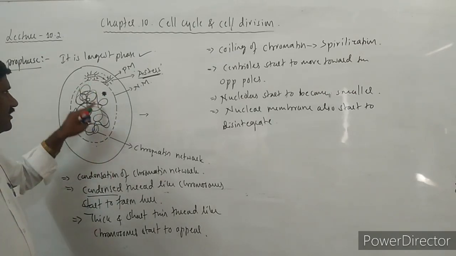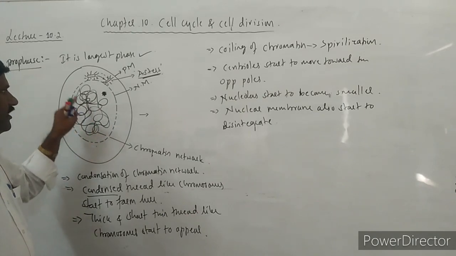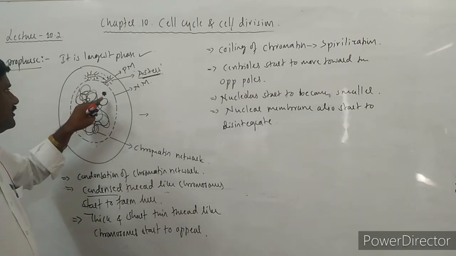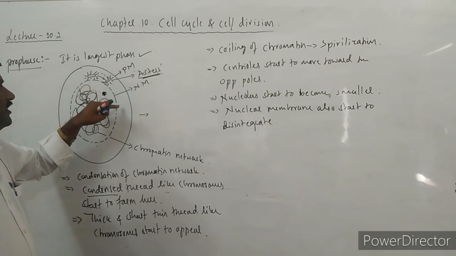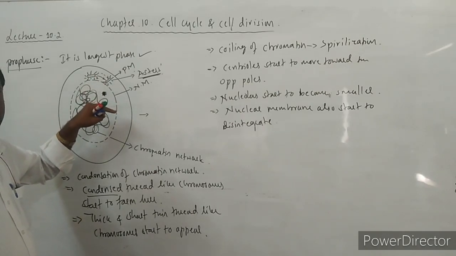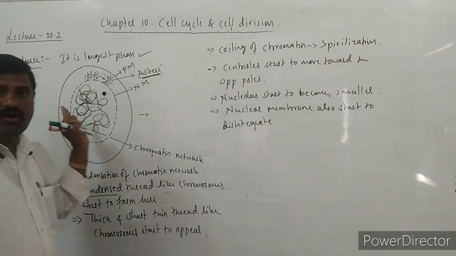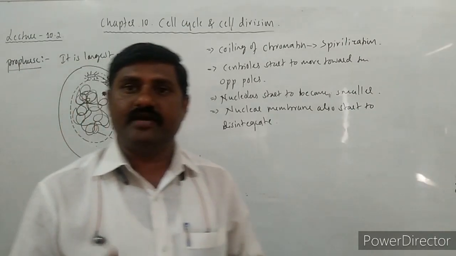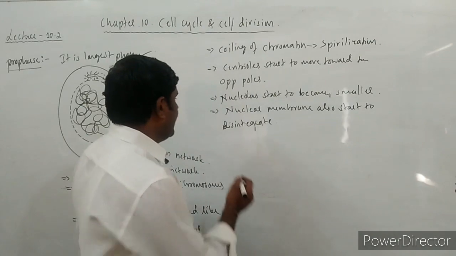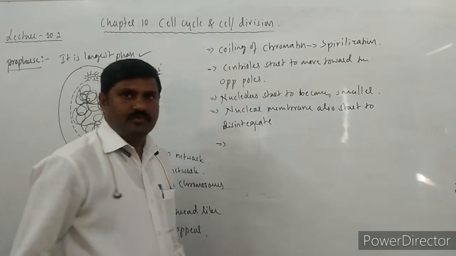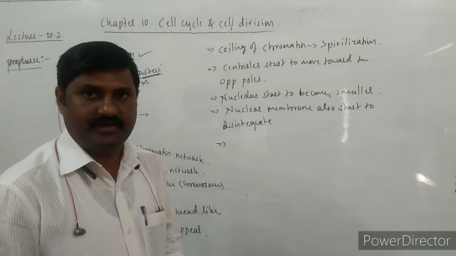Gradually the condensation of chromatin into chromosomes is taking place. Gradual disappearance of the nucleolus is taking place. Movement of the asters towards opposite poles is taking place. All these are the activities that take place initially. And at last, post-prophase it is said as.